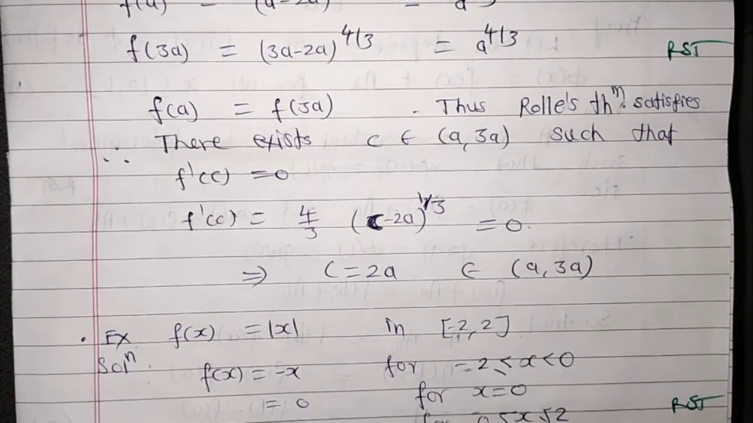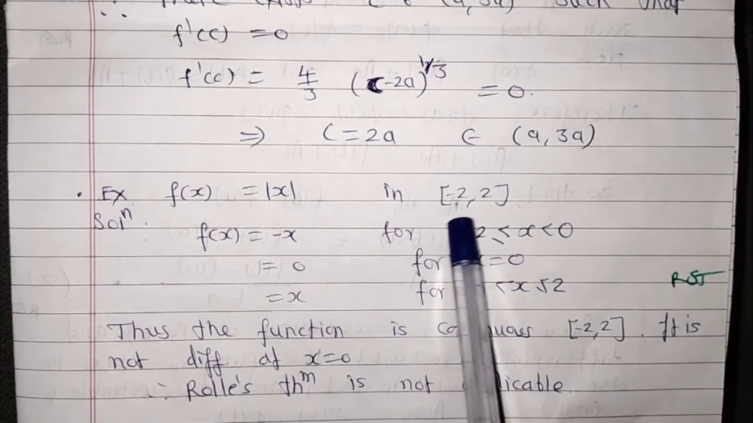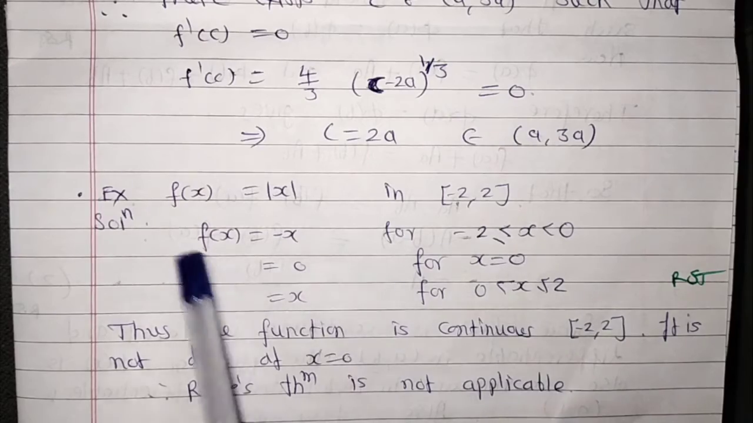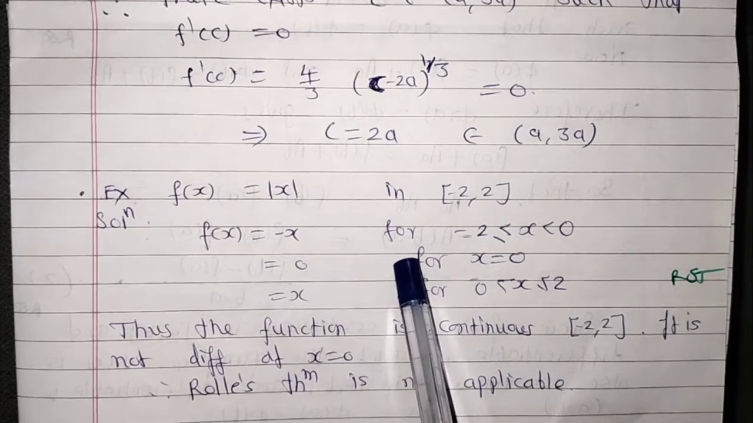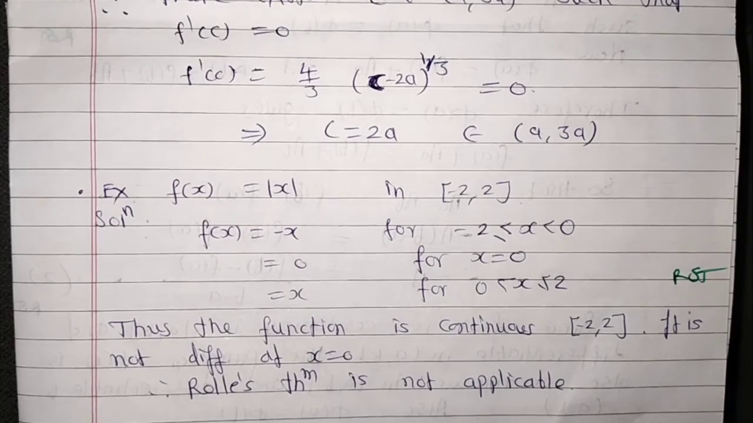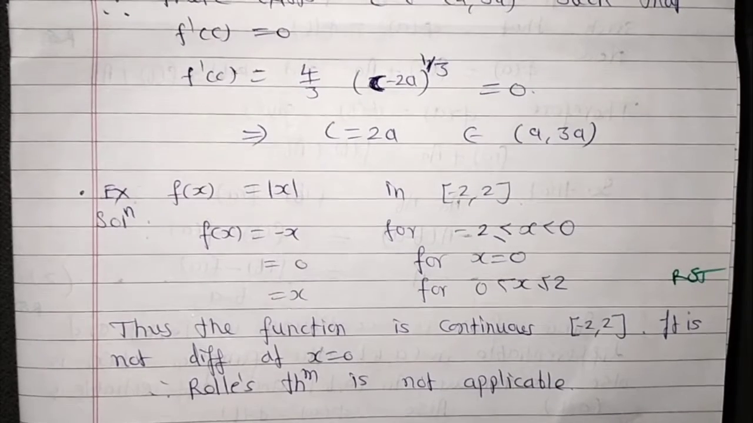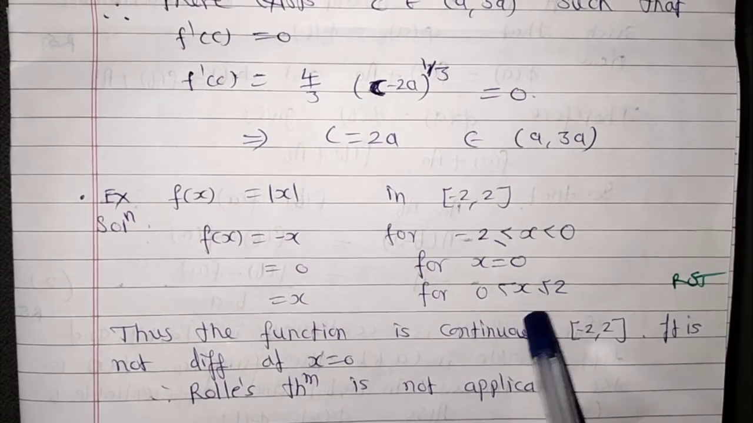Now we consider the next example. f(x) equals mod x in the closed interval [minus 2, 2]. Let us consider the solution of this example. f(x) equals minus x for minus 2 less than or equal to x less than 0. f(x) equals 0 for x equals 0. f(x) equals x for 0 less than x less than or equal to 2.